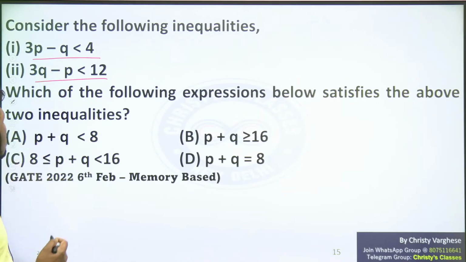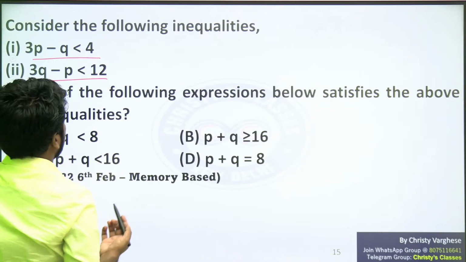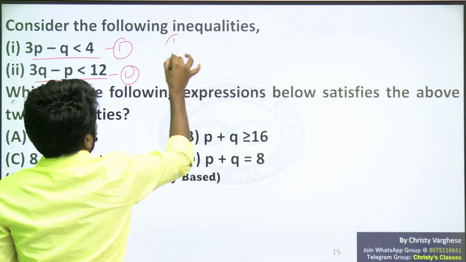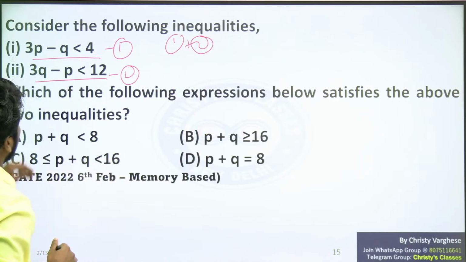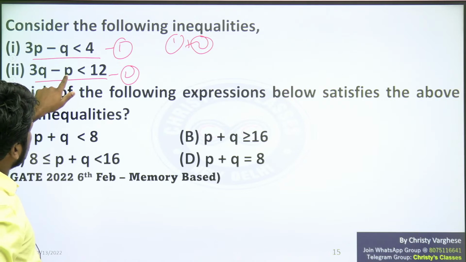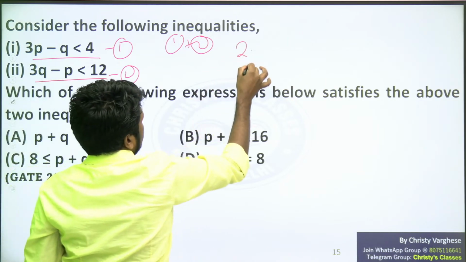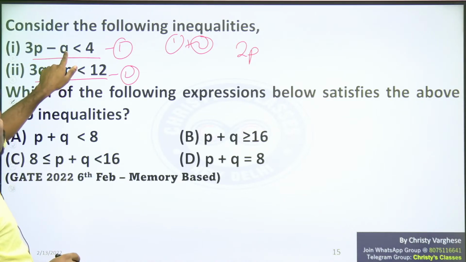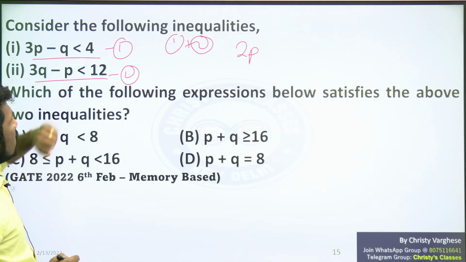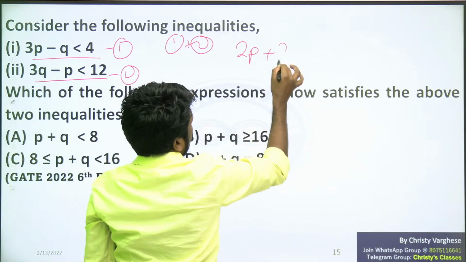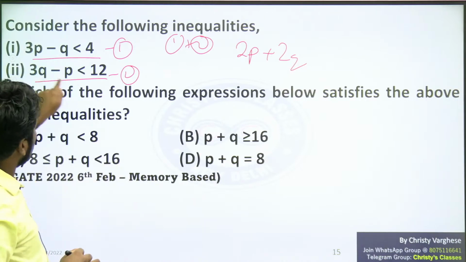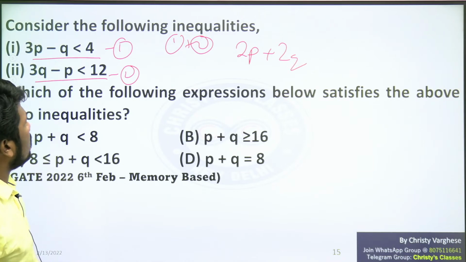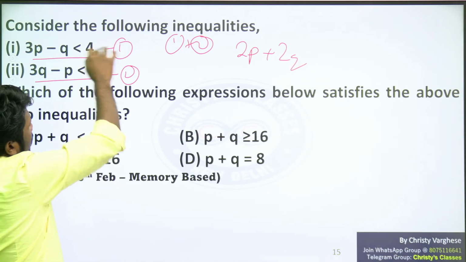For creating p plus q, definitely you have to add or subtract these equations. Then only you can get p plus q. If this is equation 1 and this is equation 2, if you do equation 1 plus 2, what will you get? 3p and minus p, 3p minus p is 2p. On the left hand side you can add up, right hand side you can add up. 3q and minus q is plus 2q. If you add these two equations, left hand side will be 2p plus 2q. Right hand side will be 4 plus 12.